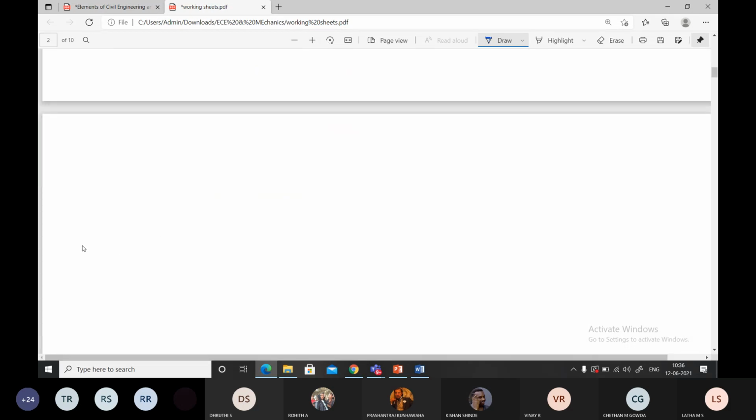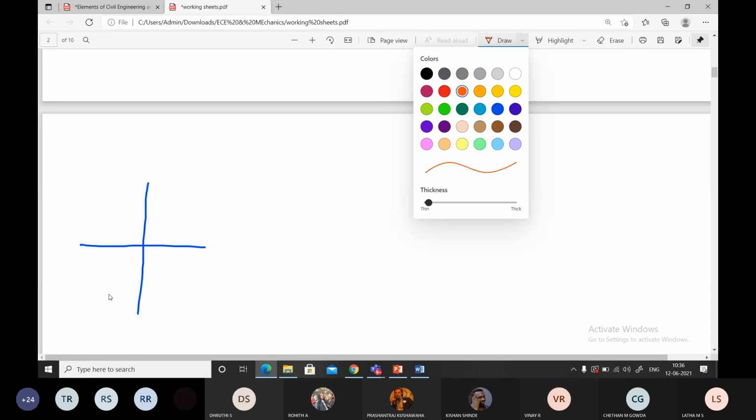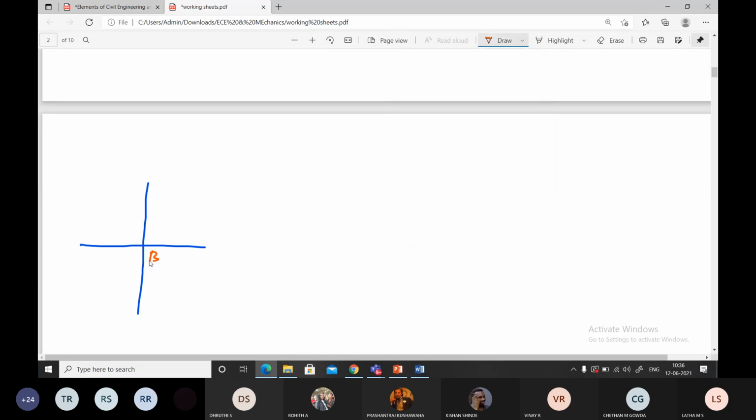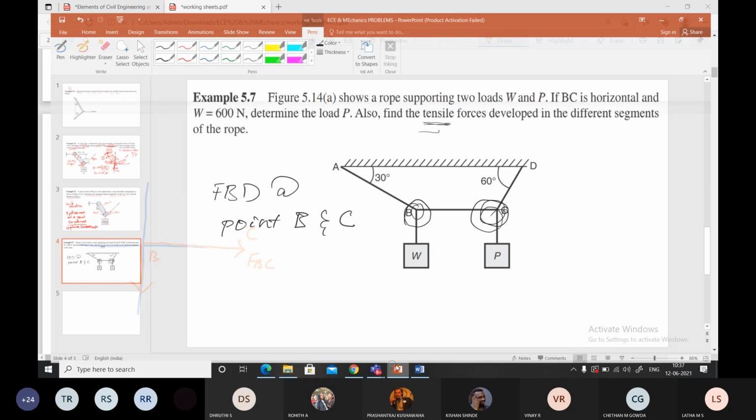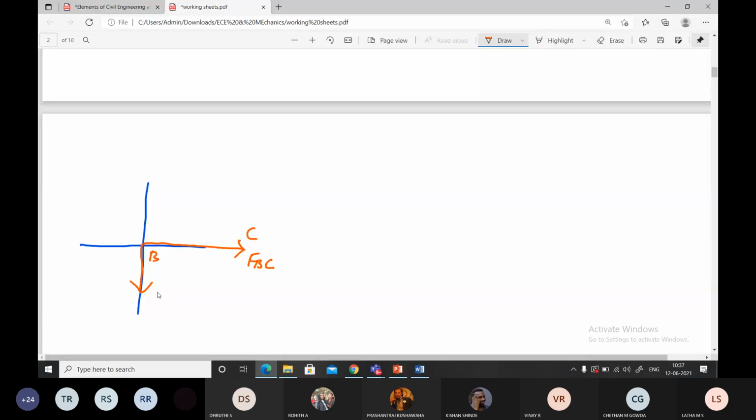At point B, I'll draw one x and y axis. I'll take one more color. Then I'll mark this as point B. Am I correct? Then what is this? It is connected to what point at B? At point B, it is connected to C. I don't know the direction of the tension, so I'll take it as FBC. And at point B, you find a load acting downwards. What is the value of that load? Given as W.